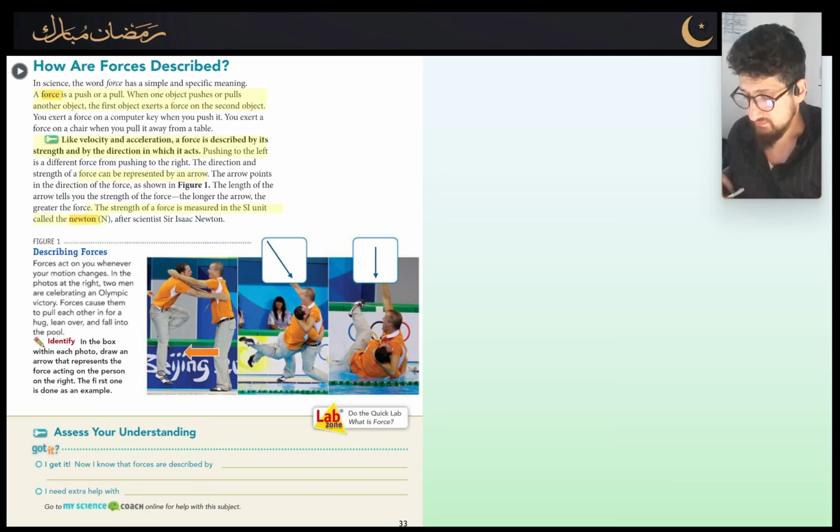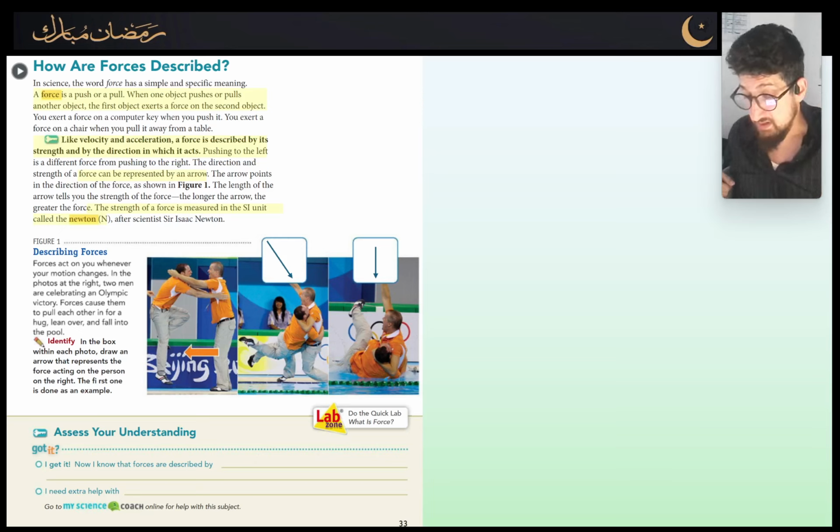Over here we've got a photograph that shows a couple of men celebrating their win during the Beijing Olympics, and one of them is hugging the other, and they are pulling them, and of course pulling is a force, and as they are being pulled, the arrow is pointing this way, and then this way, and they are getting pulled into the swimming pool.